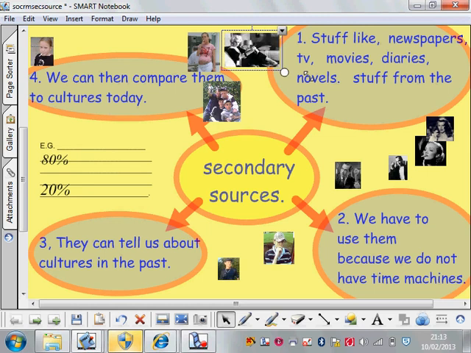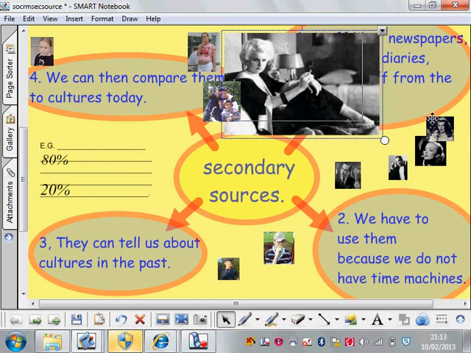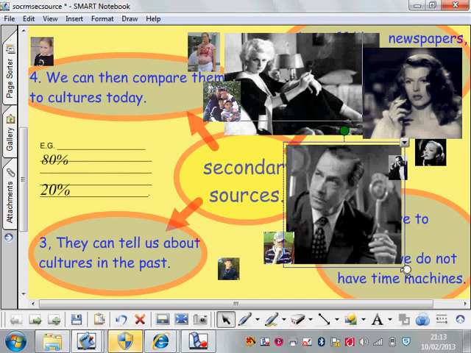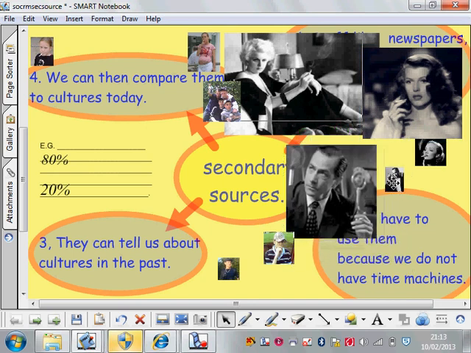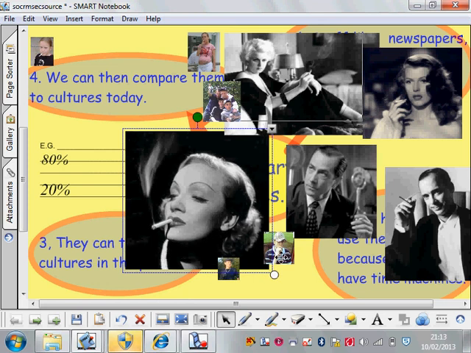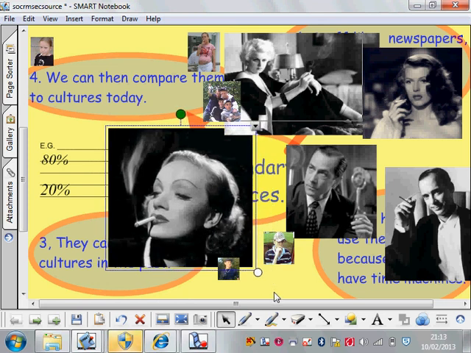These are images from movies about 50, 60, 70 years ago. People are smoking. And I hope you can see that in these images, people smoking are glamorous, sophisticated, posh.